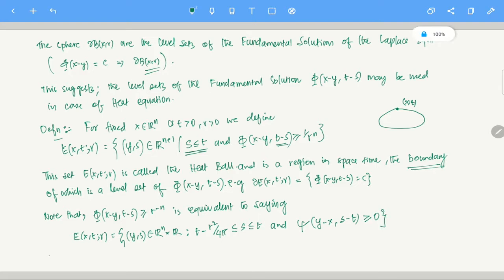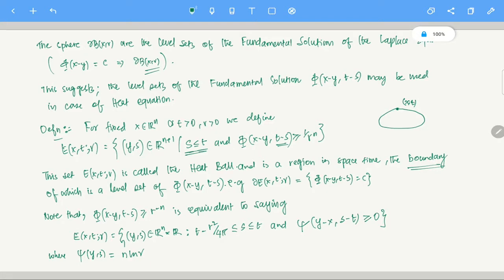Now, what is psi? Where psi is defined by this, I am writing y, s. You can write it in other variables also; there is nothing special about this variable. You can change it to z, theta or something. It doesn't matter.